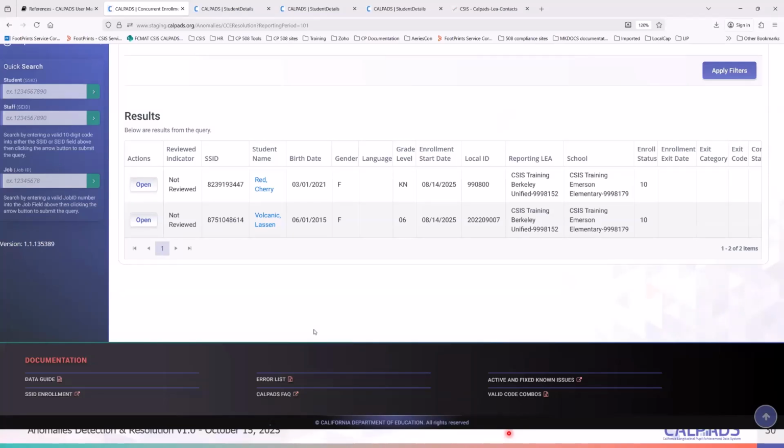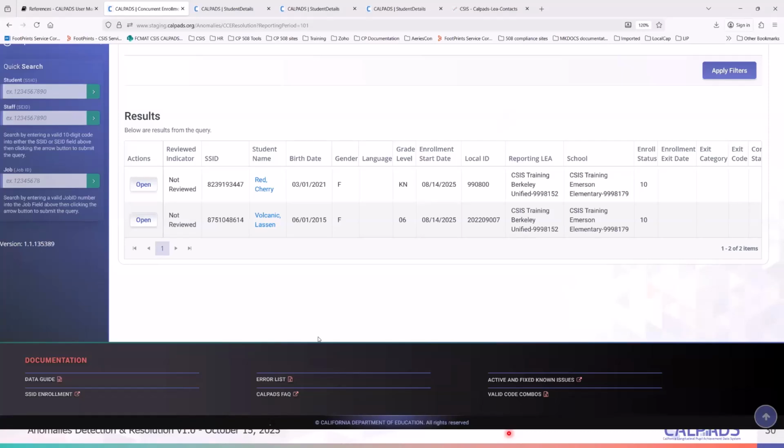And so I sent up a ticket to CalPADS stating that, hey, this LEA may have hijacked the SSID and needs to create their own SSID. Could you prove that I created the SSID in CalPADS? And so we would then investigate, we would do a query and see who created the SSID.